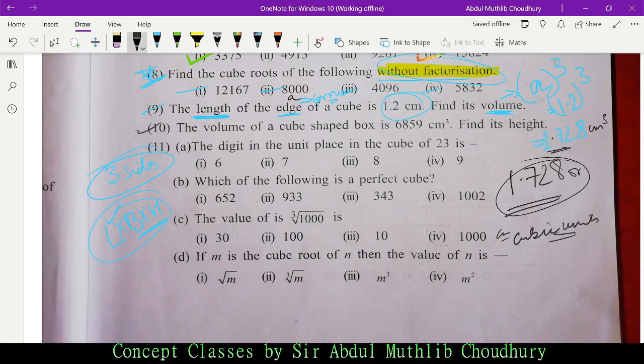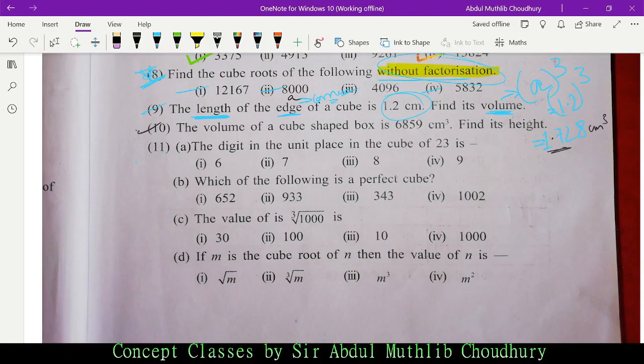The volume of a cube. You can just note it down. I'm just rubbing it from here. Now, length into breadth into height.